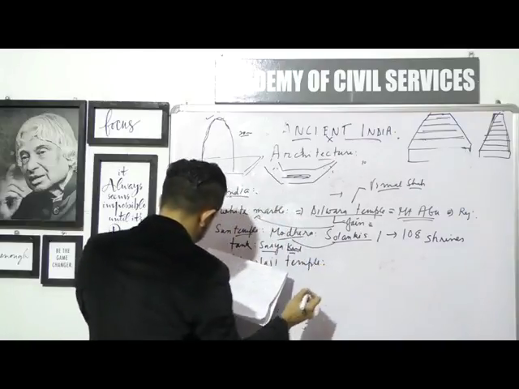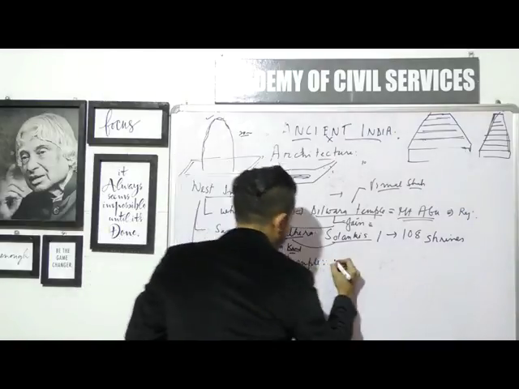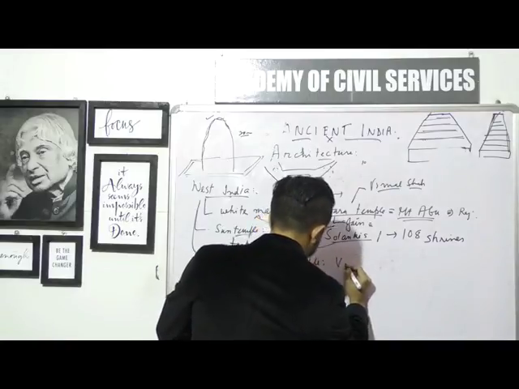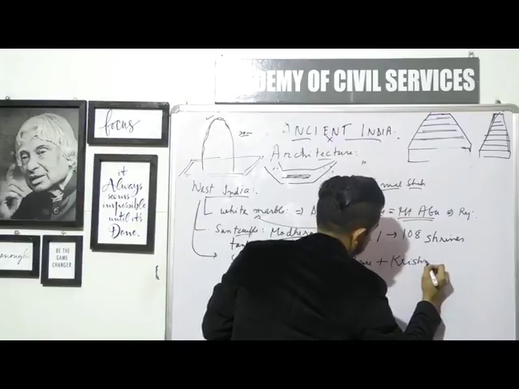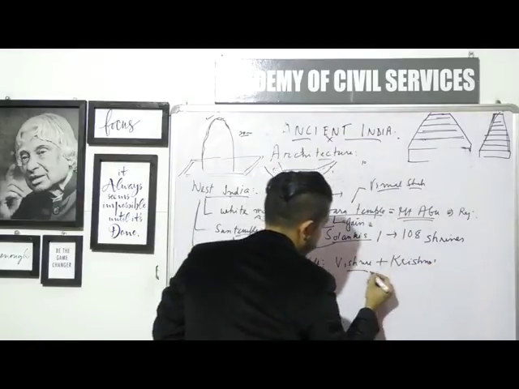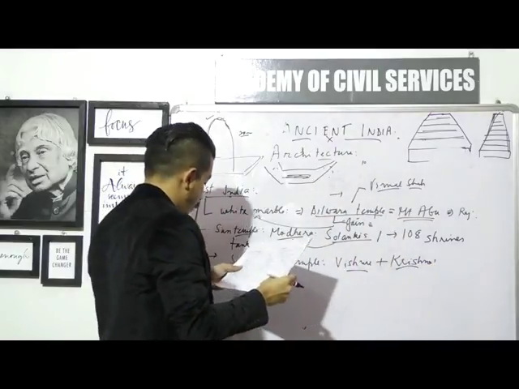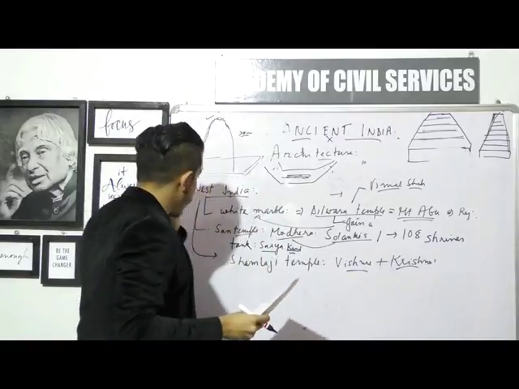So Shamlaji temple, okay, so that's a Hindu temple. It's mostly a Vishnu plus Krishna temple. So Modhera is a sun temple. This is a Vishnu plus Krishna, which in other words it's a sun temple.